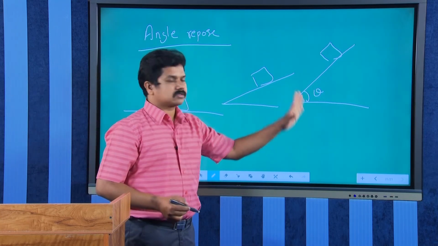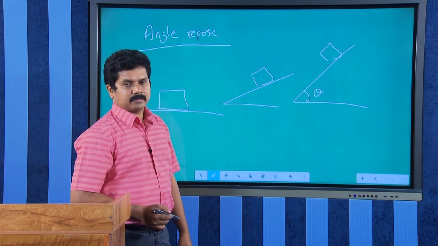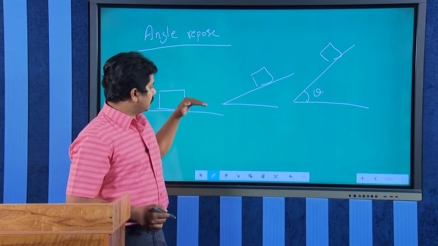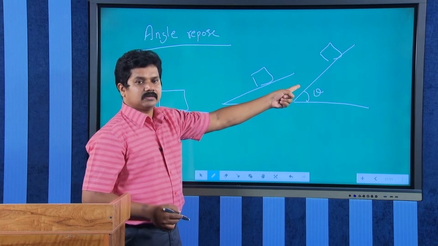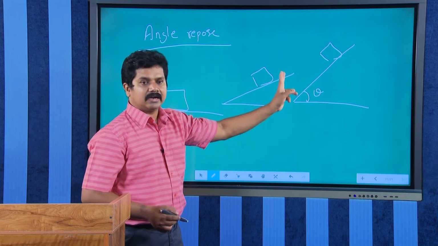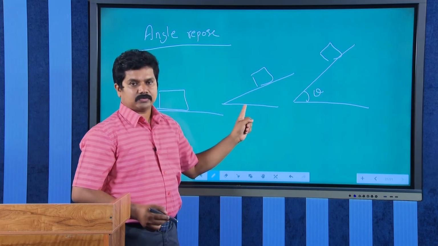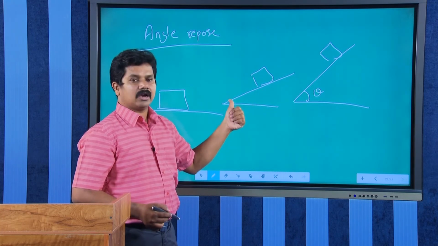That particular angle is called the angle of repose.